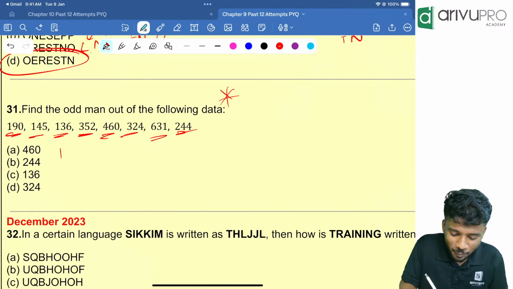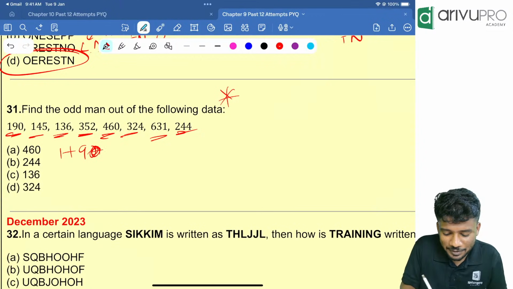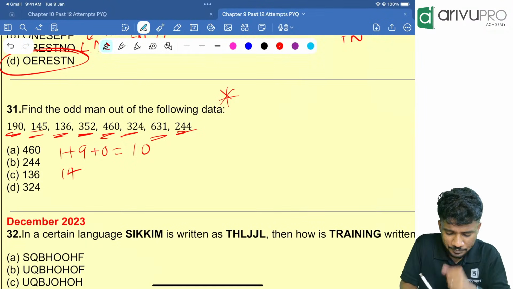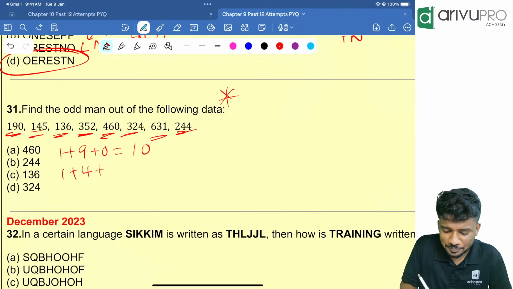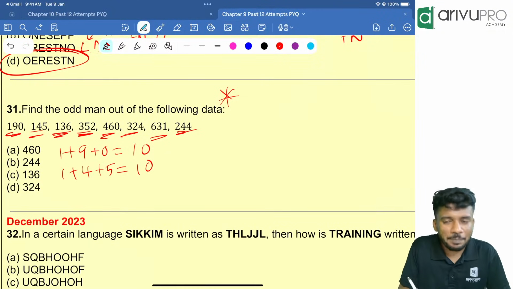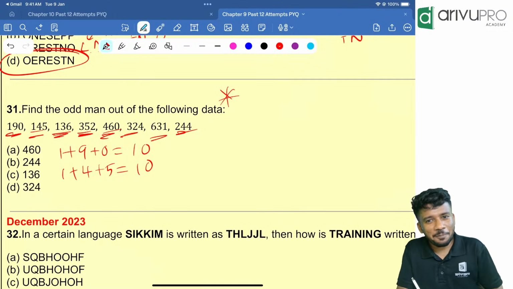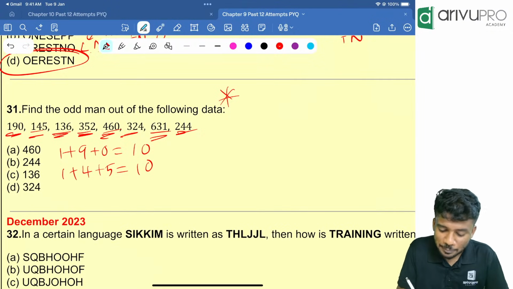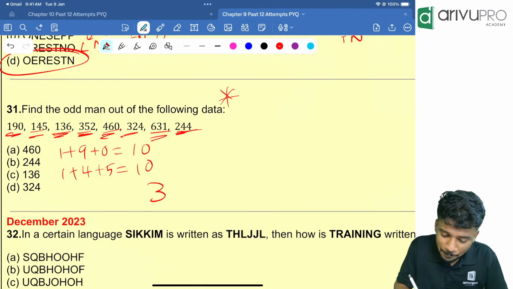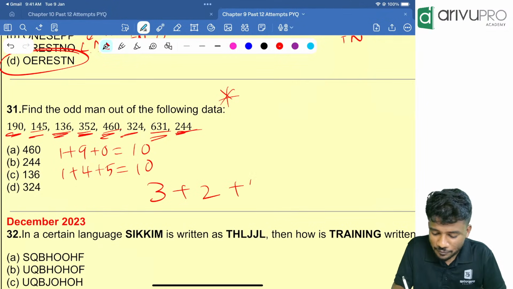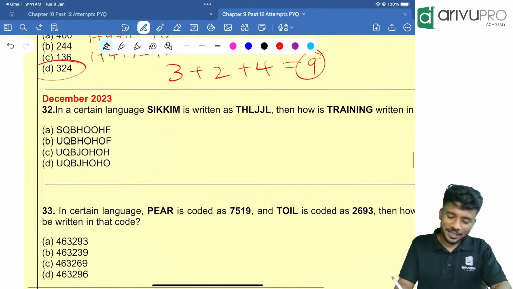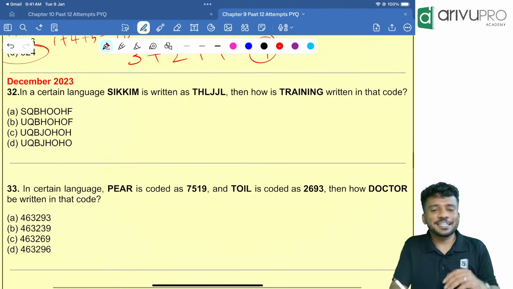So people, here 190 means 1 plus 9 plus 0 is how much? Is equal to 10. 1 plus 4 plus 5 is how much? That is equal to 10. 1 plus 3 plus 6 is how much? 10. 3 plus 5 plus 2 is how much? 10. 6 plus 4 plus 0 is how much? 10. Then 6 plus 3 plus 1 is how much? 10. 2 plus 4 plus 4 is how much? 10. So 3 plus 2 plus 4 is equal to how much? 9. So who is the odd man? Option D is the odd man. That is the answer.